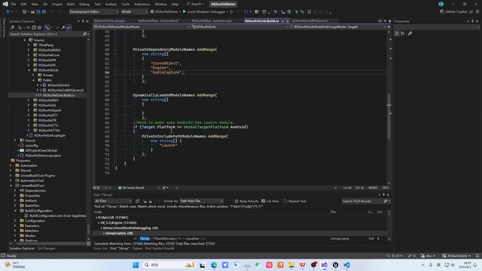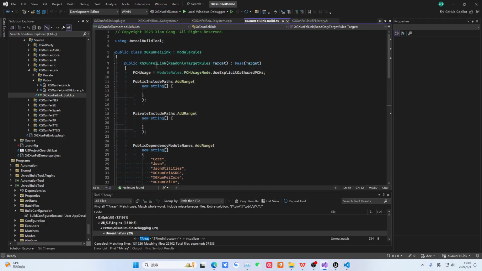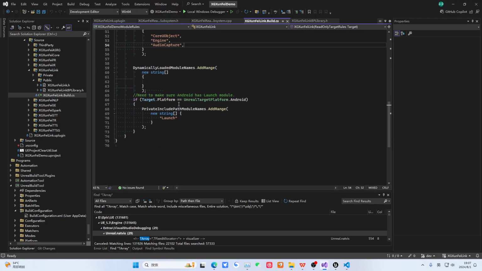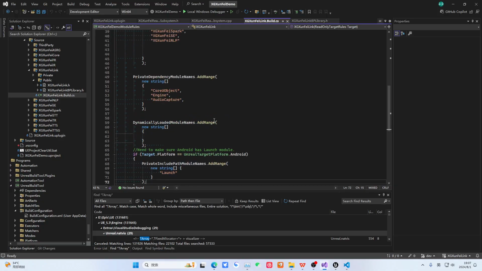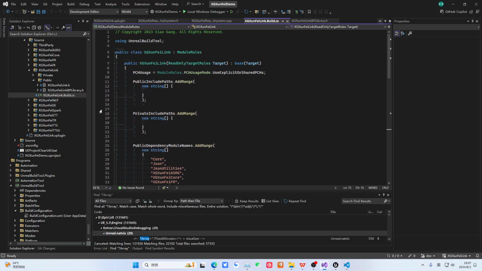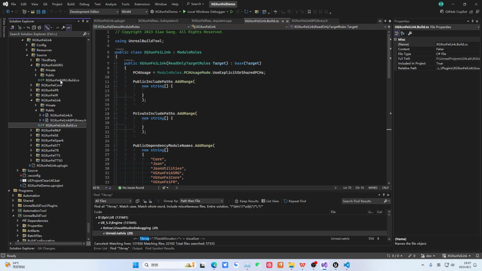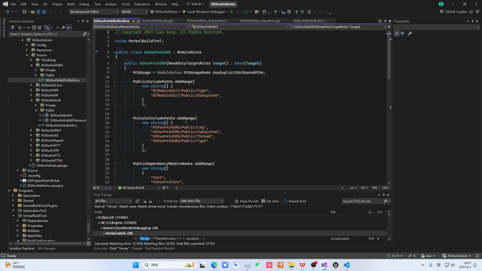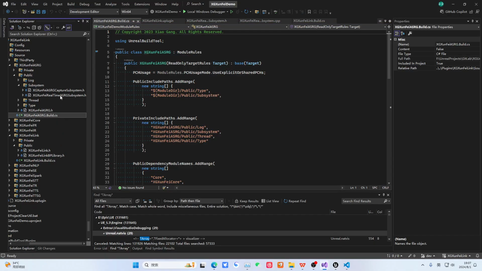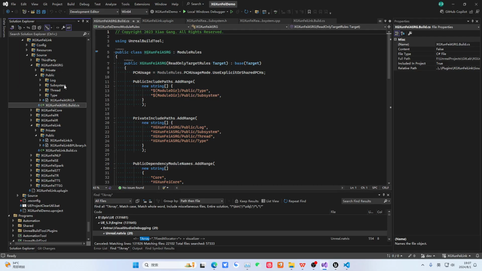And these modules are private. That is to say, only the module itself uses them. And this is a variable of dynamic load modules. We can ignore it. This thing is generally not used much. And that is to say, in build.cs, we can distinguish between different compilation targets, that is the target platform. If compiling for Android, we put this module in, and that's roughly what it means. So this is the role of build.cs.